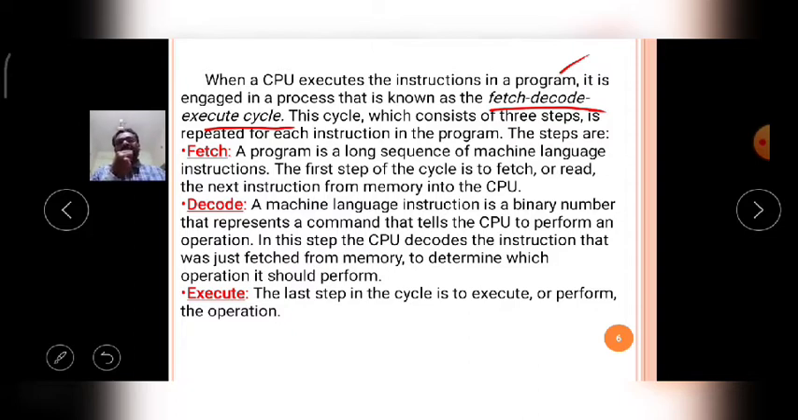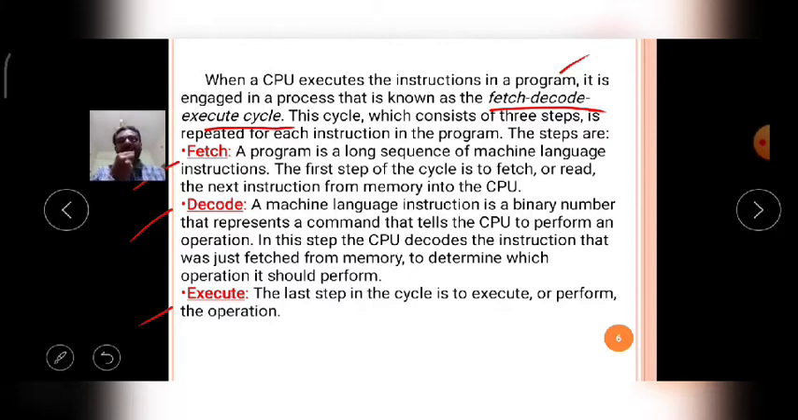Now observe, there are 3 steps in this cycle. The first step is fetch, the second step is decode, the third step is execute. Okay, what is the meaning of the fetch concept? A program is a long sequence of machine level instructions. The first step of the cycle is fetch. Fetch means receive. Fetch or read the next instruction from the memory into the CPU.